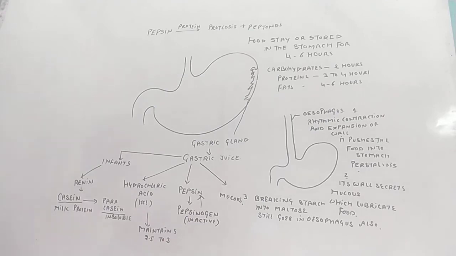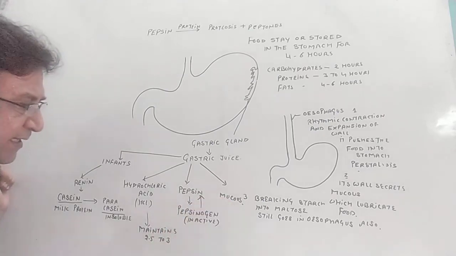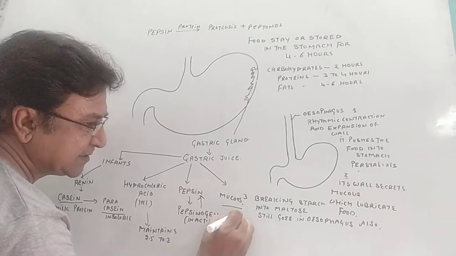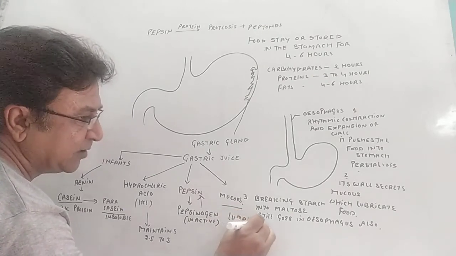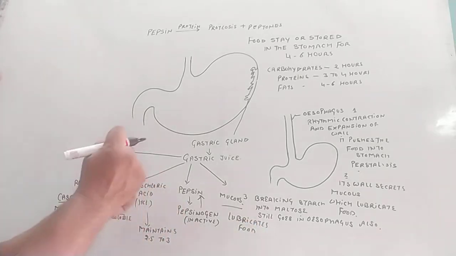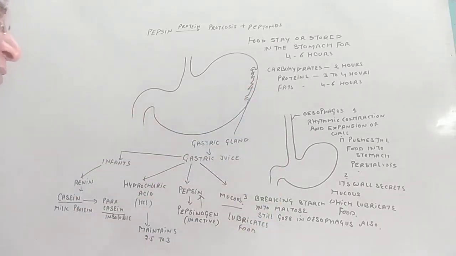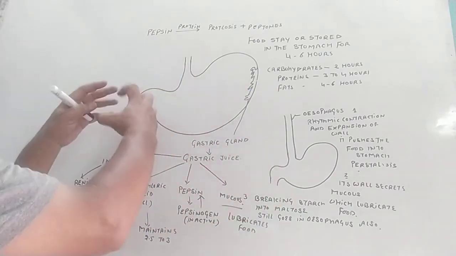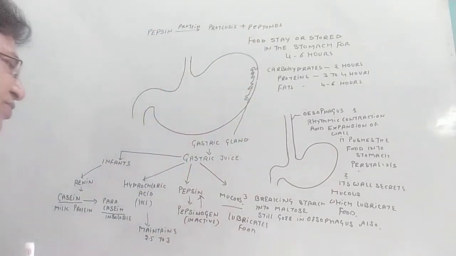Remember that. Okay. Now mucus again is a lubricant. It lubricates the food. A lot of churning is also going on in the stomach because it is very muscular. Churning lubricates the food and mixes the enzymes with the food so that the enzymes can work on it.